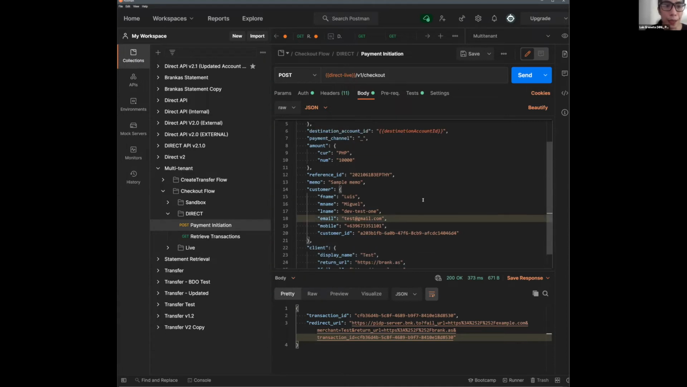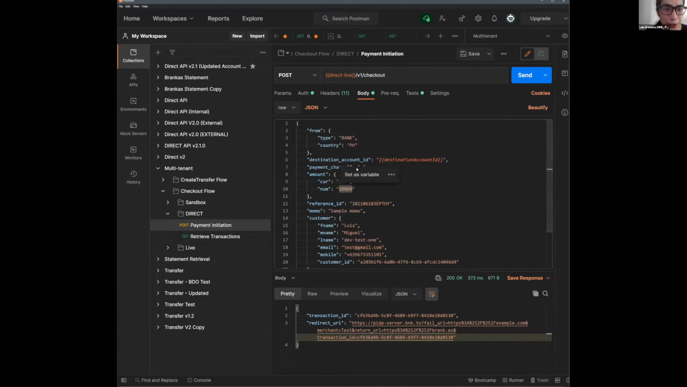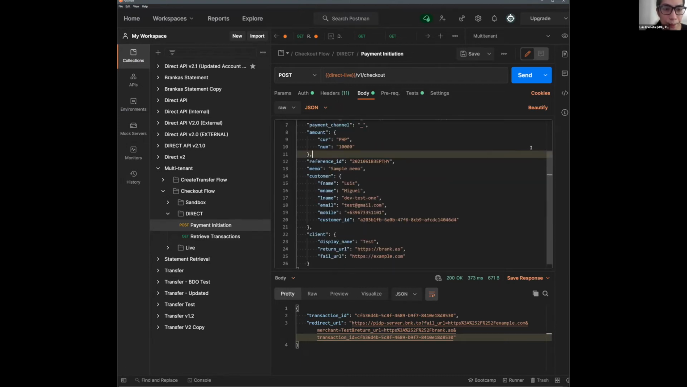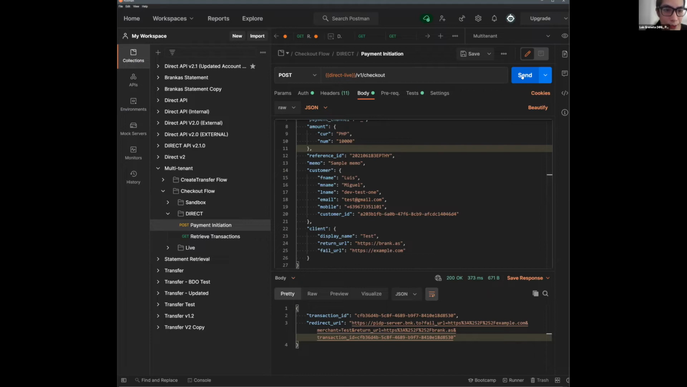Right, so I'm just going to call this. I'm setting a transaction for 100 pesos, and I'm going to call this endpoint. As you can see here in the response, we get just two very basic things: the internal transaction ID, which is the ID that Brank.as assigns to this particular payment initiation intent. That's the Brank.as internal tracker for this particular payment attempt.